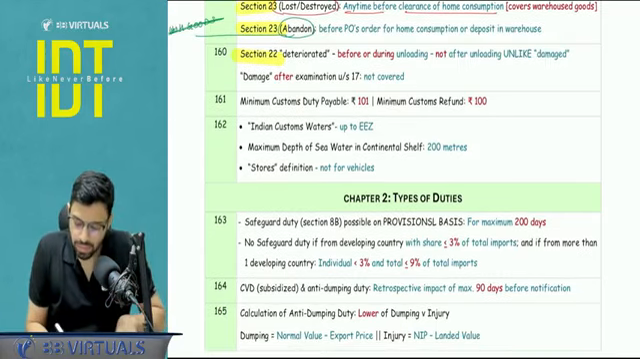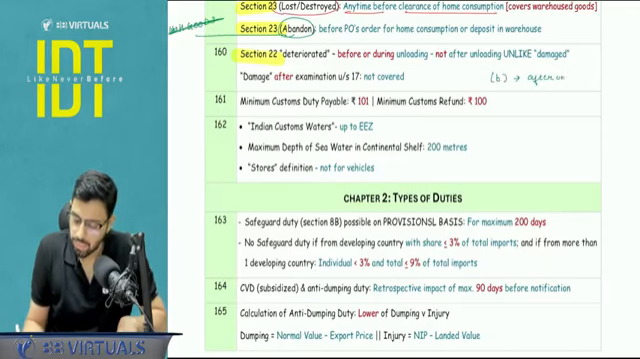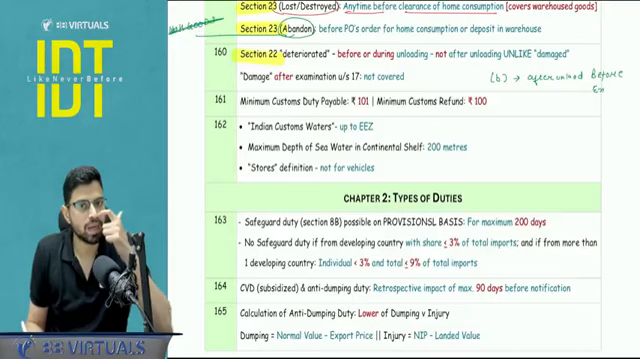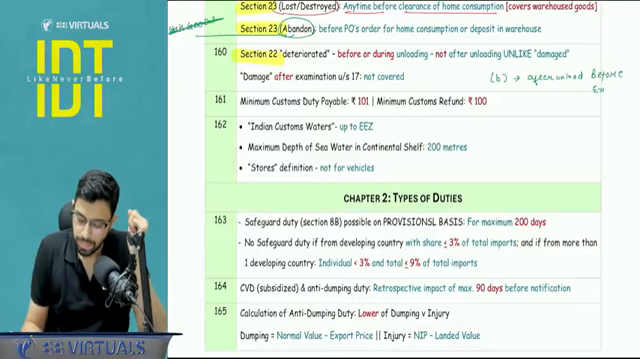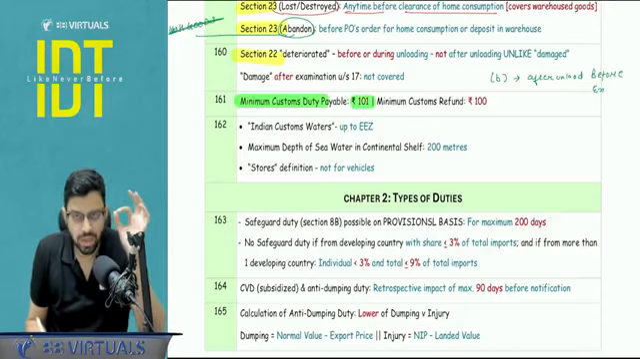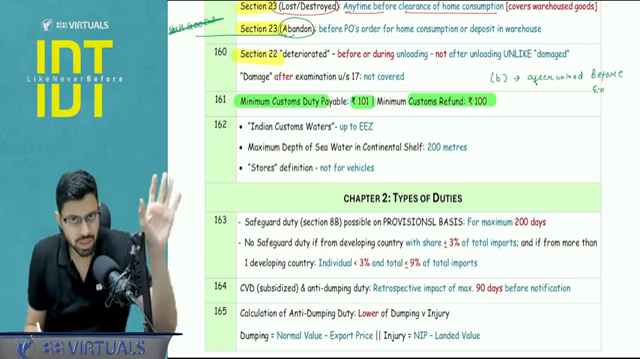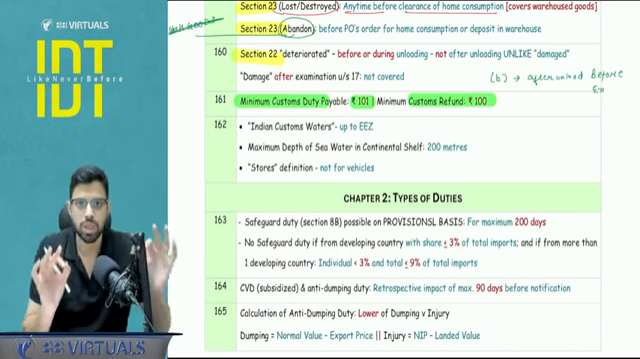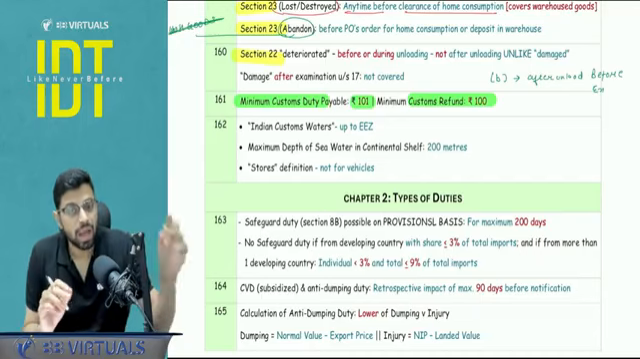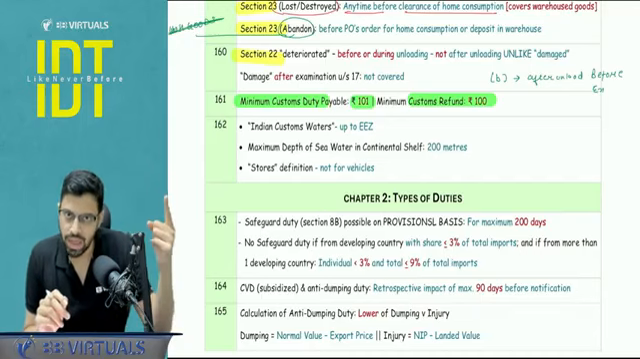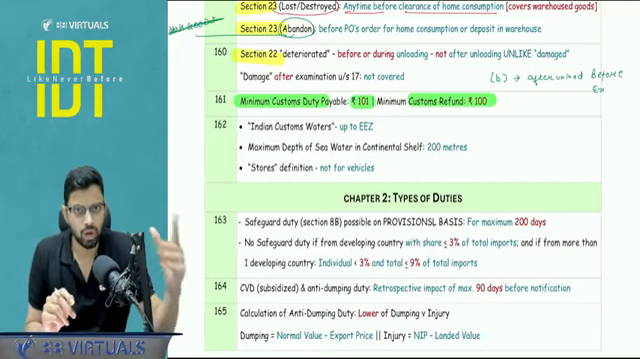In B, I'm just repeating the part. In B, it is after unloading and before examination. Okay, before examination. After examination, then you will not get the benefit. Minimum customs duty payable is 101. Minimum customs refund is rupees 100. Up to 100, no custom duty is payable. There is no such minimum GST payable. GST refund minimum 1000 in each ledger, in each head of your ledger.